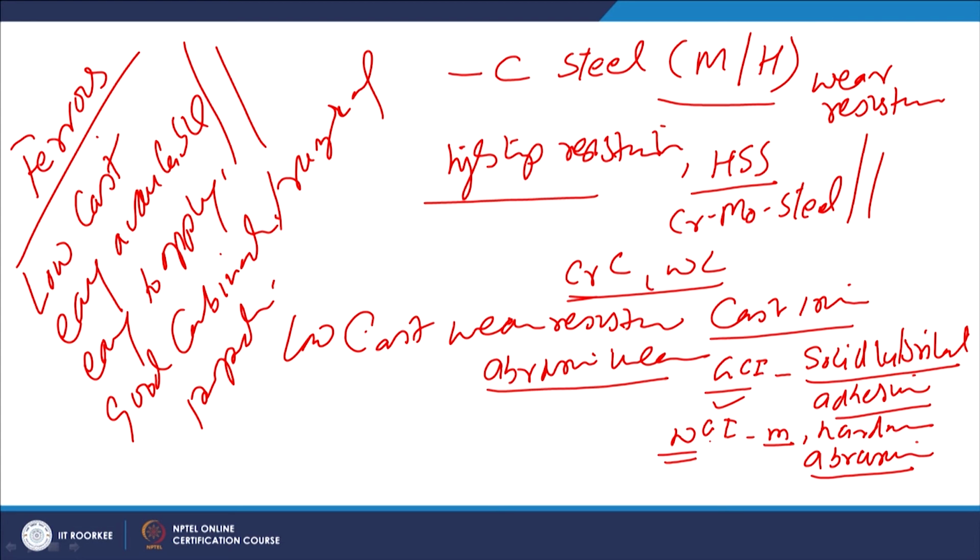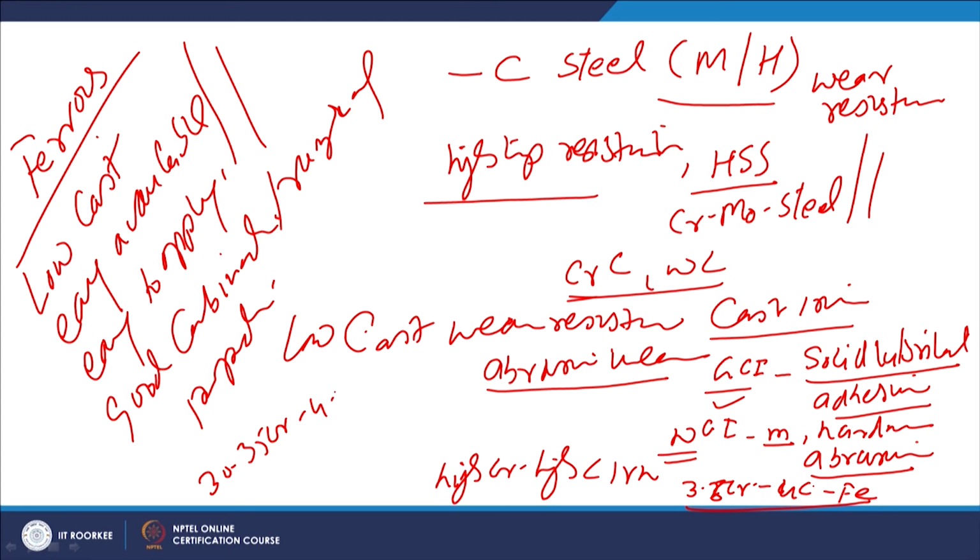Now, there is one more improved version of the irons, the high chromium, high carbon iron. There are various variants, like we may have 3.5% chromium and 4% carbon, balance iron. And there is also the possibility of 30 to 35% chromium with 4 to 4.5% carbon, balance iron. So, these are high chromium and high carbon irons.